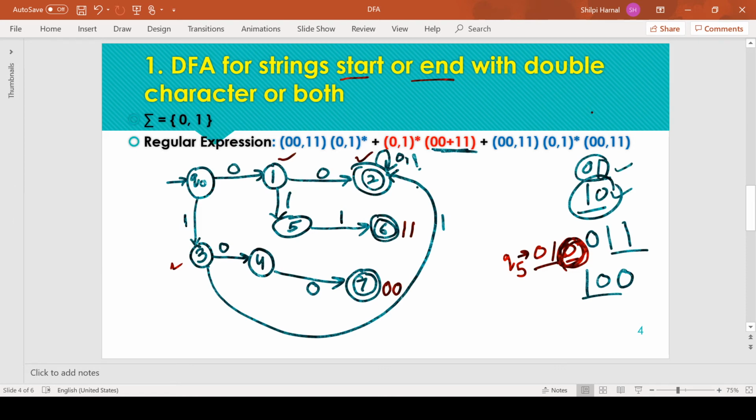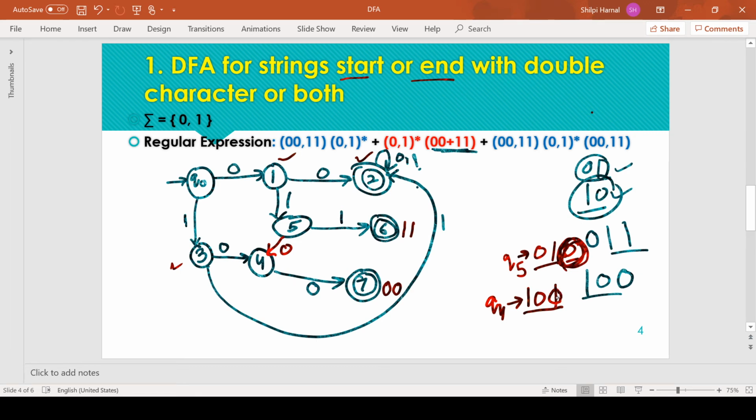So from Q5, on getting 0 we need to move to state number 4, because from this state only we can receive the next symbol 0 and show the acceptance of the string, moving to state number 7, which is the final state. In the same way from Q4, we have not defined a transition for input symbol 1. Being on Q4 means we have received 1 0 and we are expecting one more 0 for acceptance.